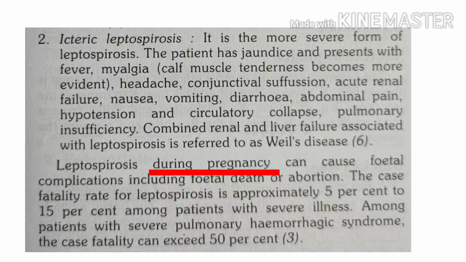Now, whenever you have a febrile case, a case of fever with headache, with myalgia, a similar picture which you can get in influenza, malaria, and other conditions also, what are the important things that will guide you towards a case of leptospirosis? It includes hyperemic conjunctiva.